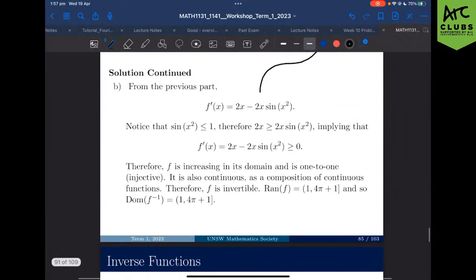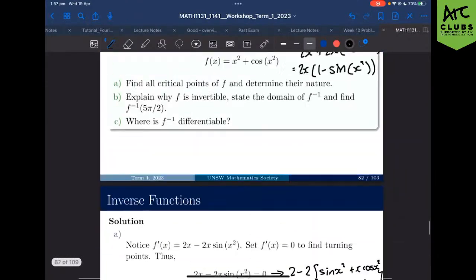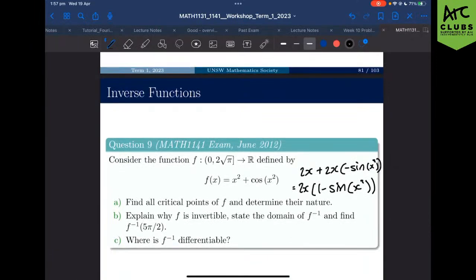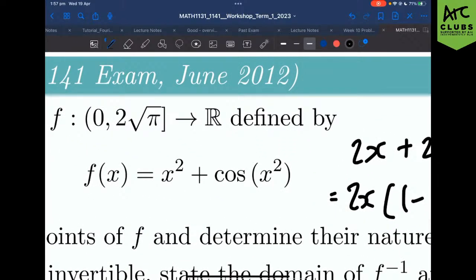Okay. Let's talk about the final question: state the domain of the inverse of the function. So what did I say earlier? The domain of our inverse is the range of our original function. It is going to be a lot easier to find the range of our original function than the domain of the inverse by itself. Simply because I look at our function, I don't want to find the inverse of it. I feel like it's going to get very, very messy very quickly. So let's actually just find the range of our original.